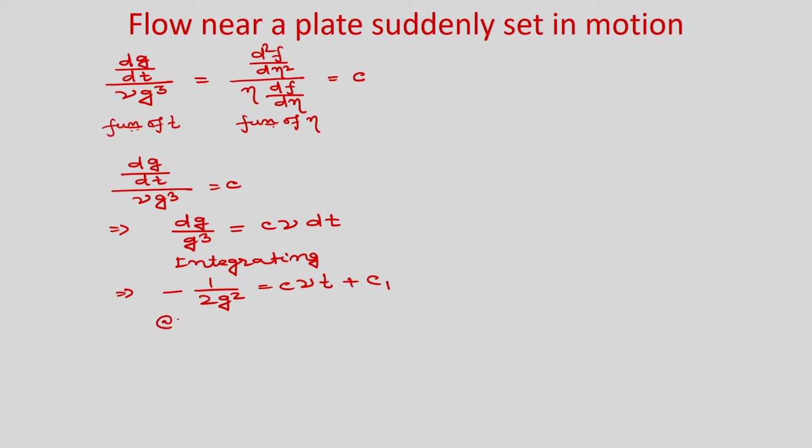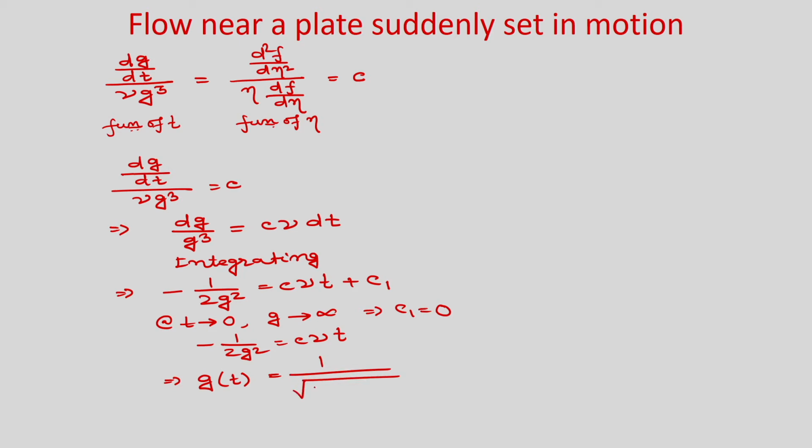So, at t tends to 0, g tends to infinity. So, that will give C1 is equal to 0. So, you will get minus 1 by 2 g square is equal to C nu t, and here you will get g is equal to 1 by root of minus 2 nu C t.